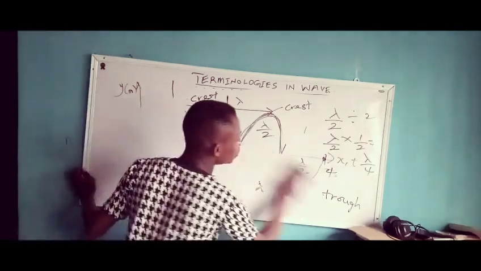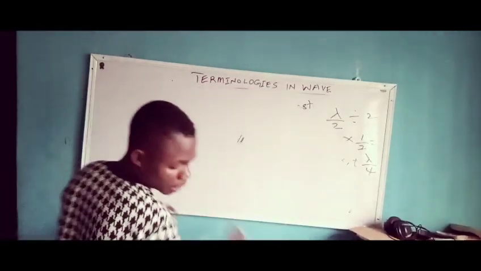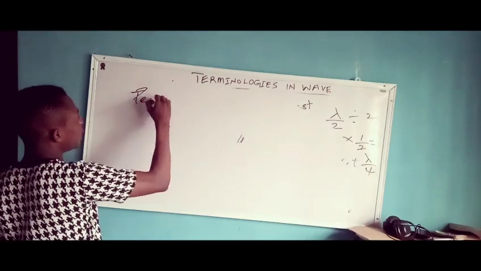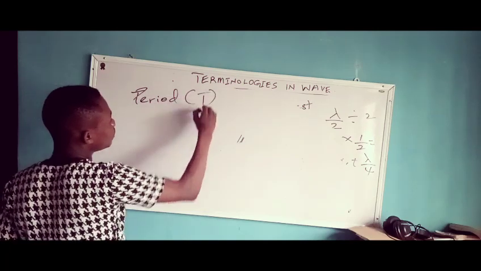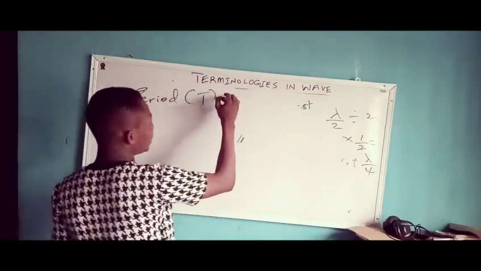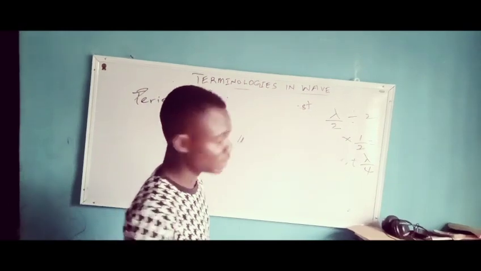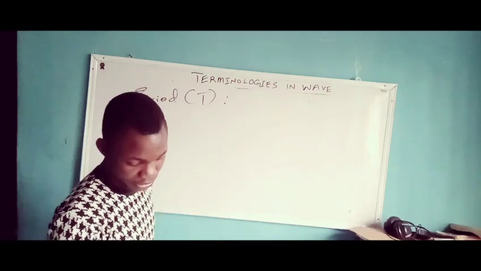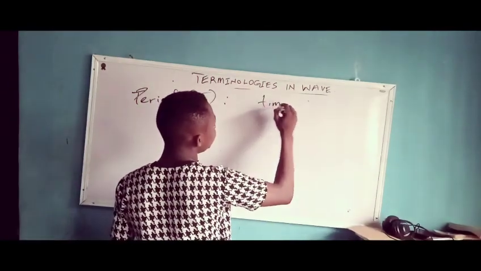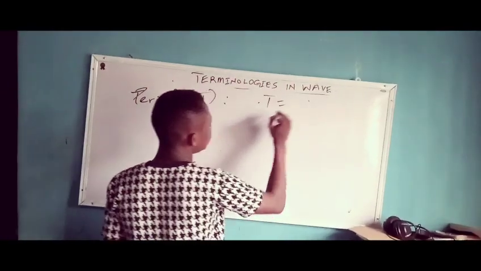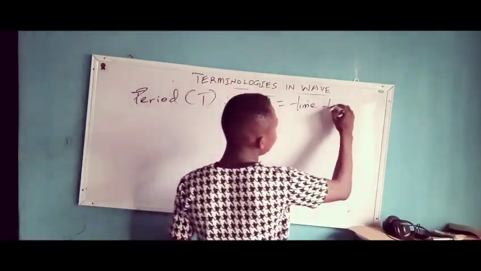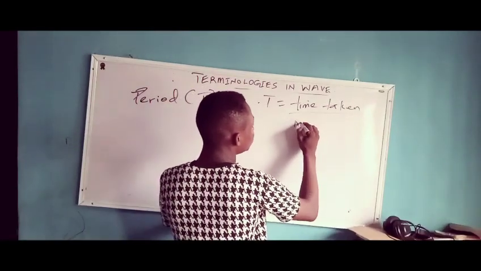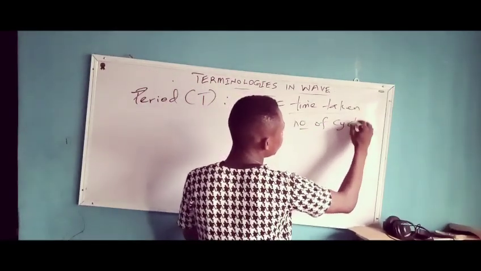The period is represented by T. Don't forget I said it is the time taken to make one complete oscillation. So there is another formula: T equals the time taken divided by the number of cycles.